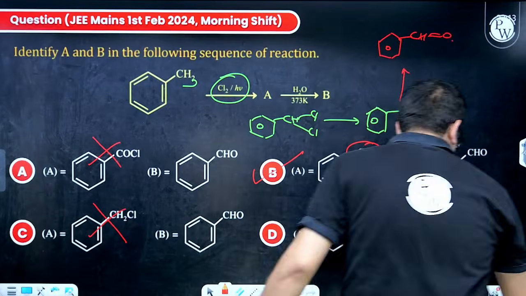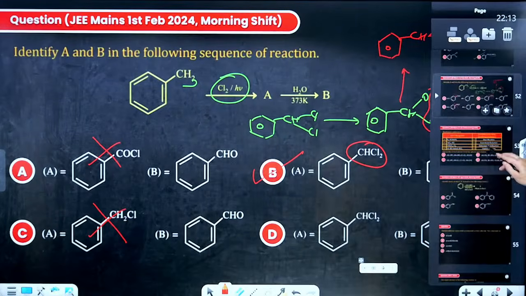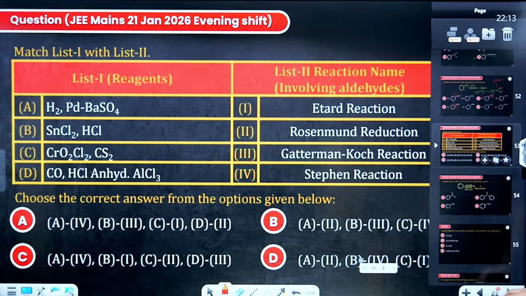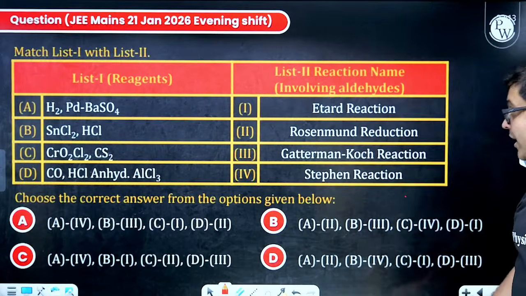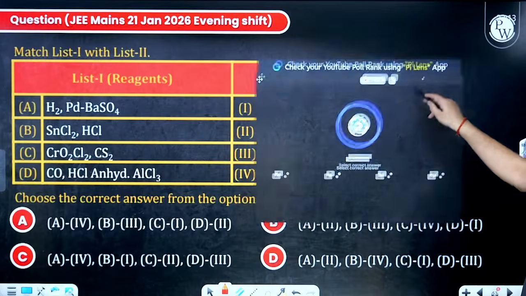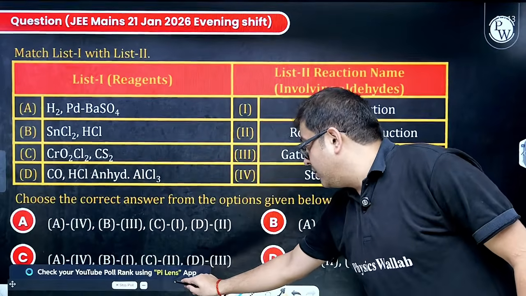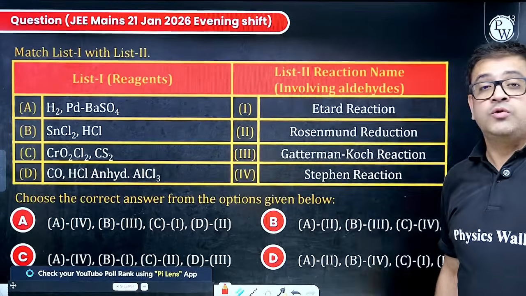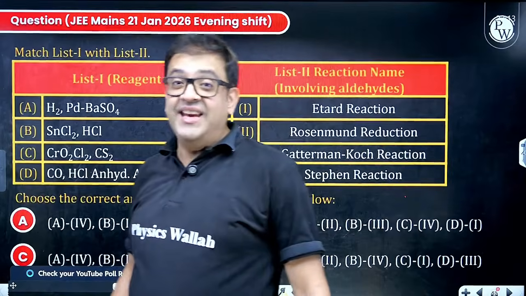Guys, moving to the next one. Attempt this one in 3, 2, 1, go. Quick, beta, quick. Again, a very famous question to make you revise the naming reactions.